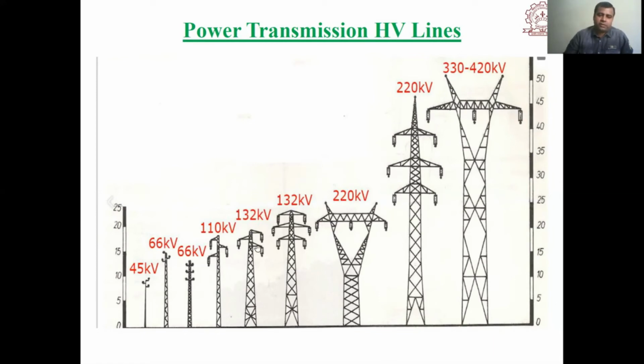Just for an idea, we can see that as the voltage level increases, the length and height of the transmission line increase. But also, as the voltage increases, high voltage transmission lines can be replaced. Suppose four 220 kV transmission lines can be replaced by one, so it will take very little area compared to 220 kV transmission lines. This is just an example.